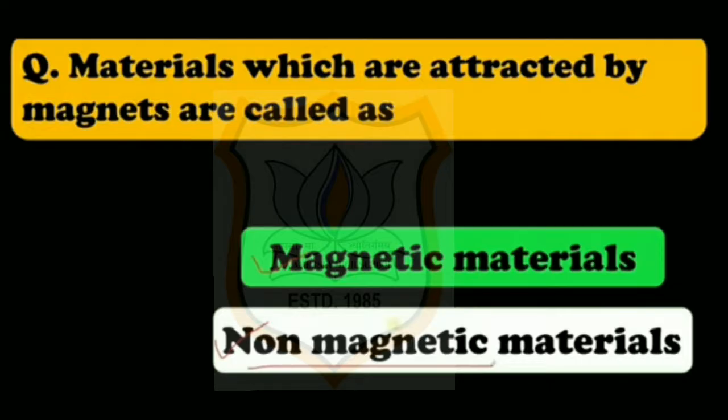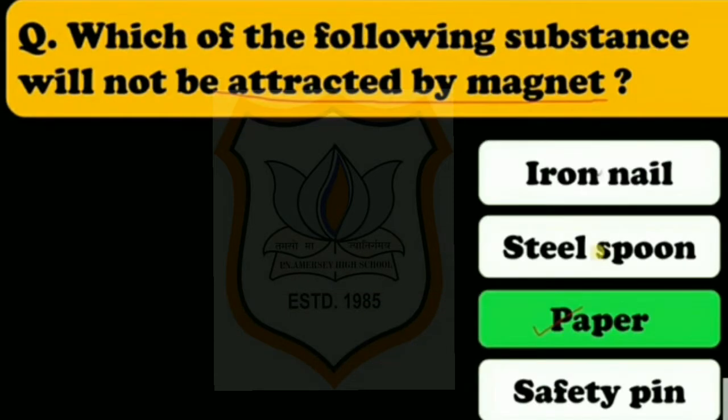Let us understand some questions. Materials which are attracted by magnets are called magnetic materials. Which of the following substances will not be attracted by a magnet? Iron nail, steel spoon, paper, safety pin. The correct answer is paper, which will not get attracted by a magnet.